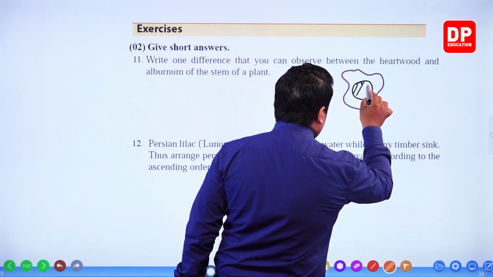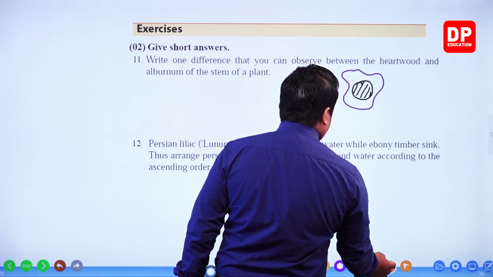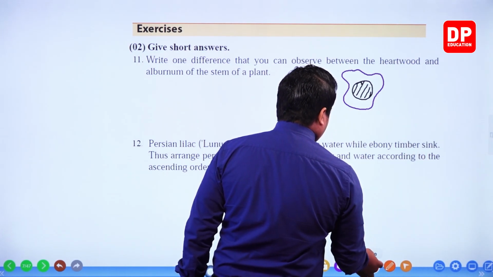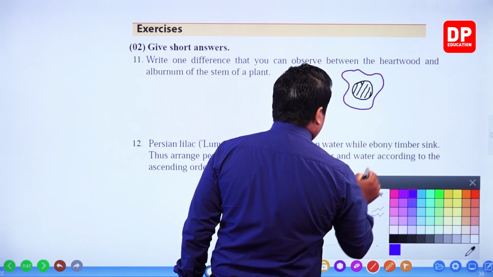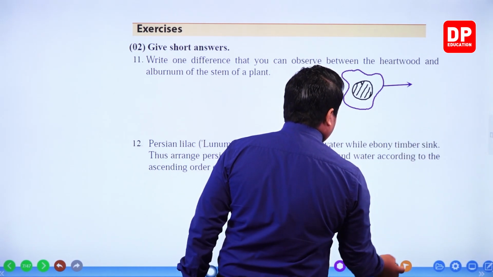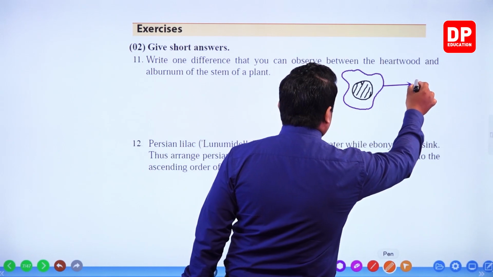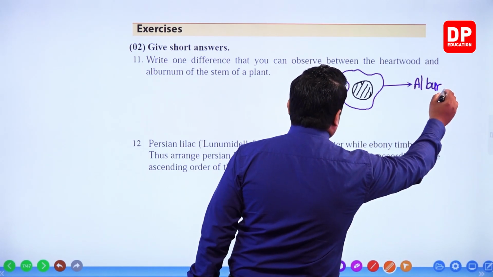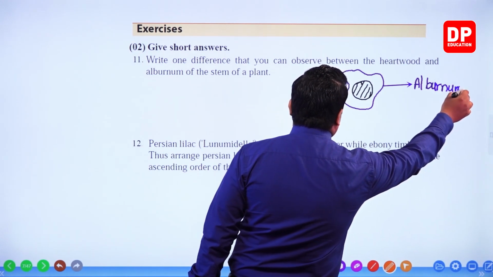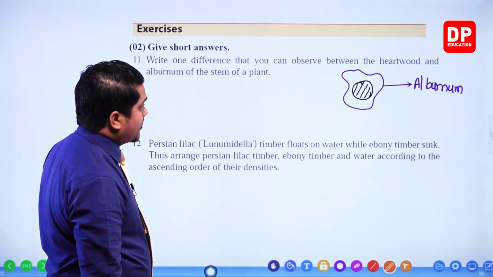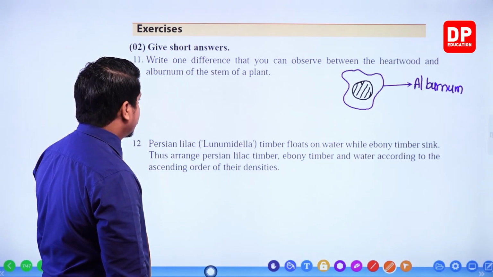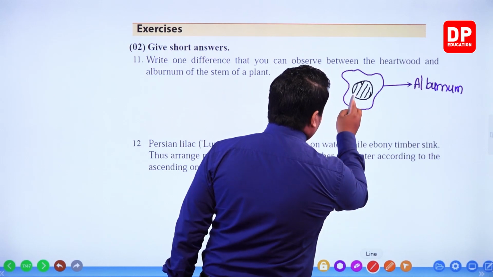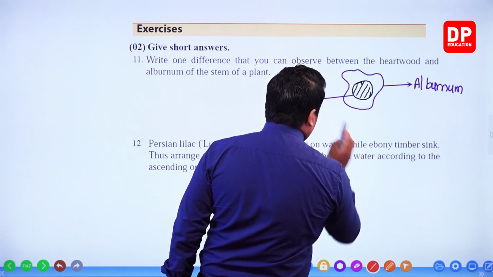This is the heartwood, okay. So I can name this thing. This is the alburnum, right. This part is the alburnum, and my dear children, this part is the heartwood.